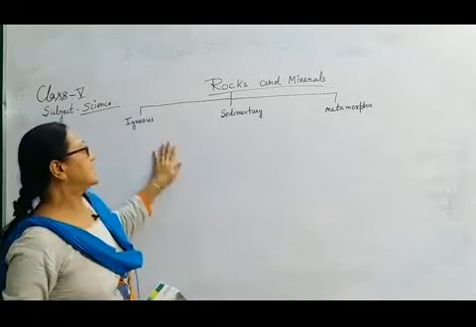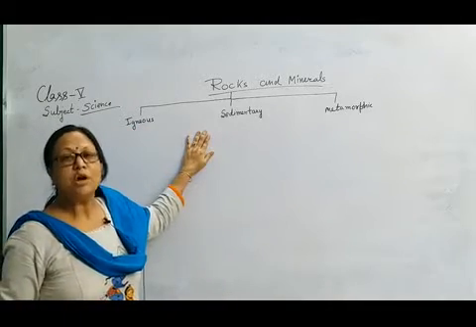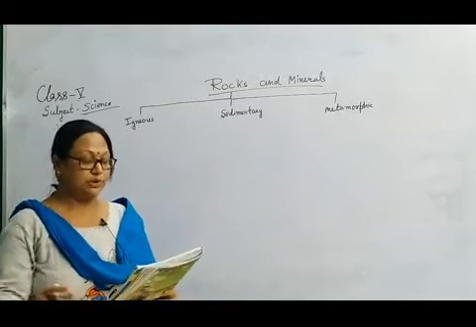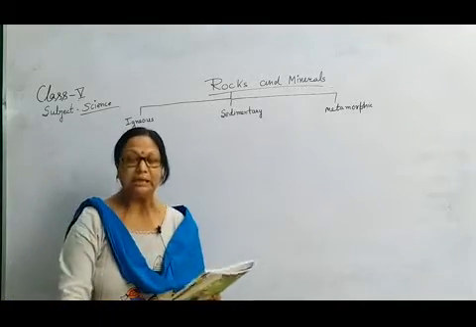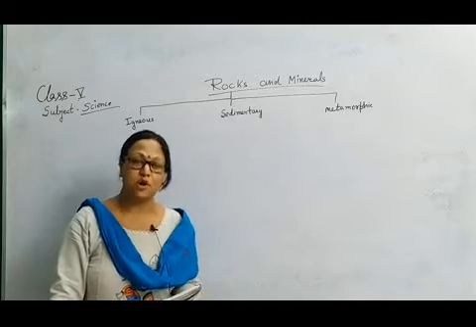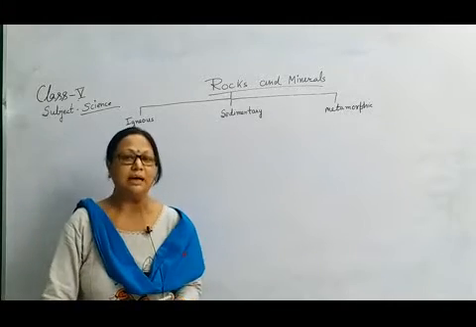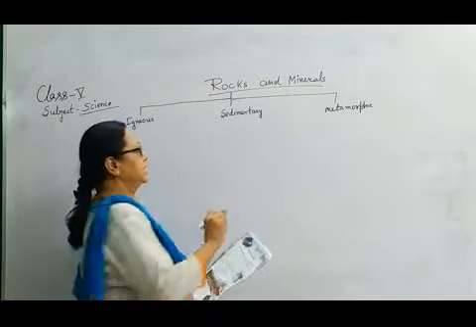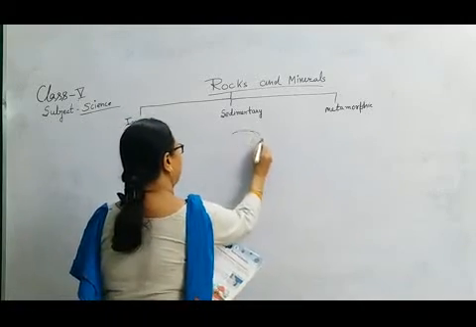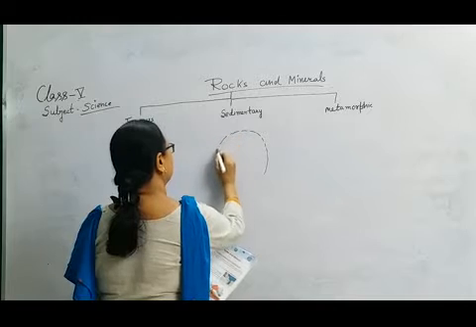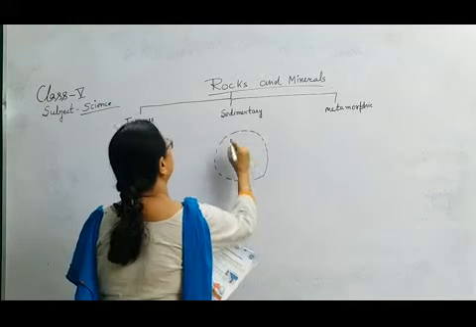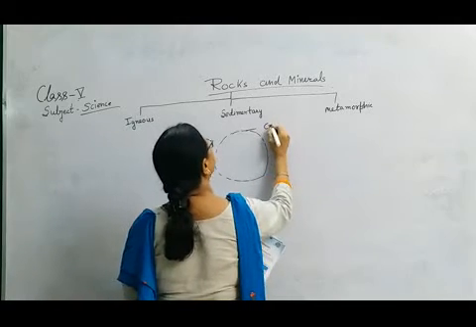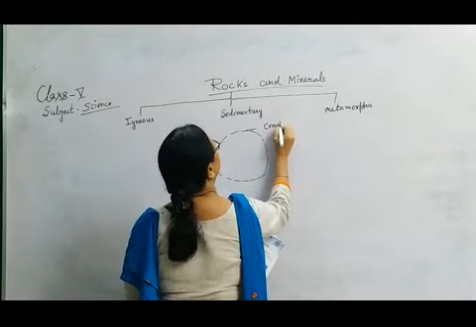We will come to know how these three types of rocks are formed in the earth's crust. Before that, we should know that there are three layers in the earth. The first layer, the upper side of the earth, is the crust, the surface of the earth.